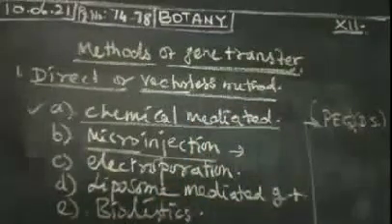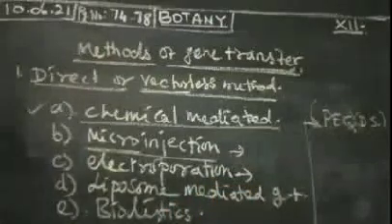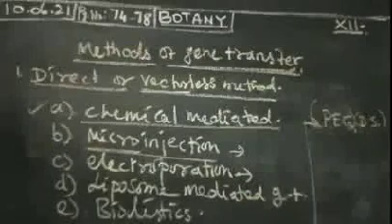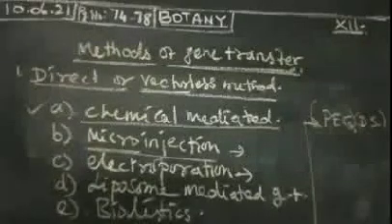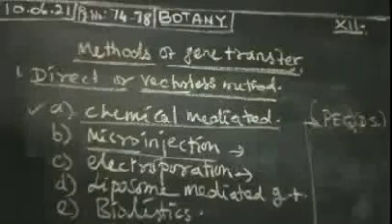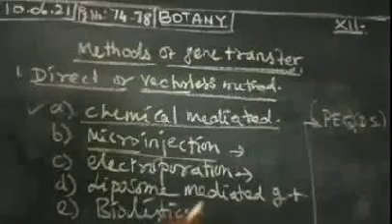The next one is electroporation method. Here in electroporation, you give a high voltage. A pulse of high voltage is applied to the protoplasts, cells or tissues, which makes transient pores in the plasma membrane, through which uptake of the foreign DNA into the cell occurs. Otherwise it will produce pores in the plasma membrane, and only through these does the uptake of DNA occur. That is called electroporation.